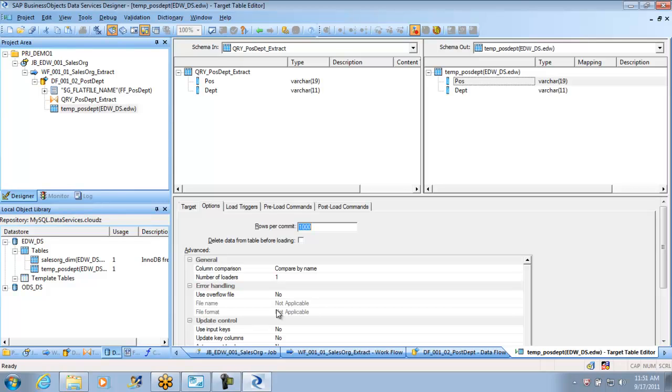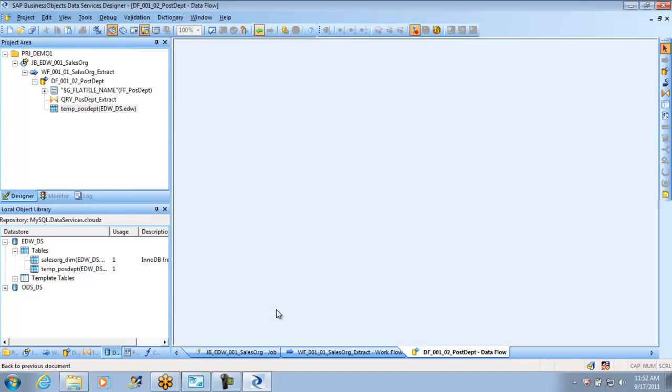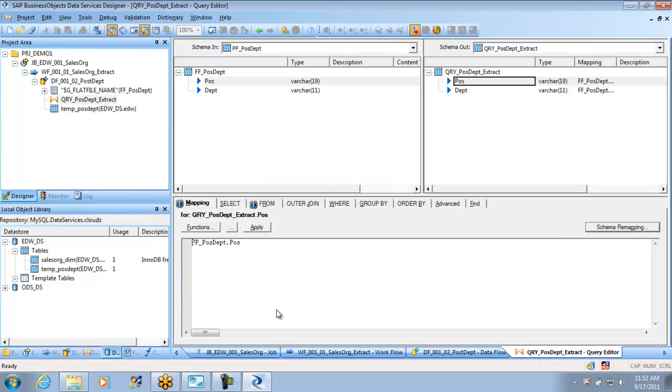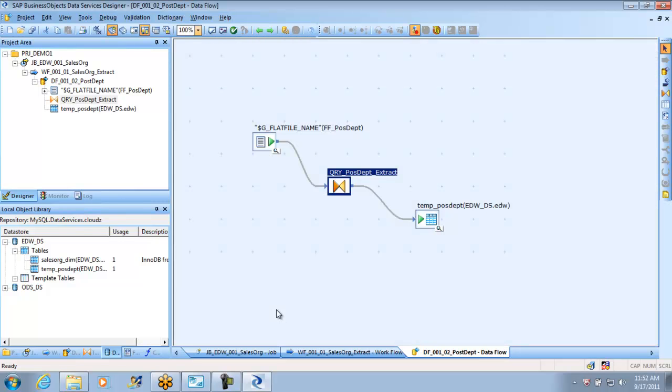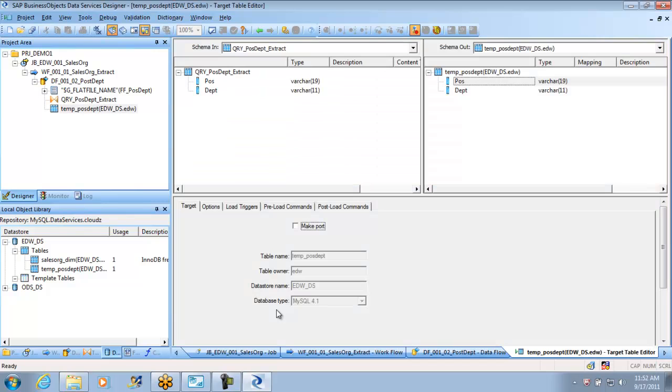So now this is a permanent table. If you see, I am saying compare by name. If the target has a different name whereas your source is different, you can always go to your transform and make the change that you want. Instead of POS, I wanted to name it position or department. That is fine. But if you don't want to rename the original things and still put them in here,